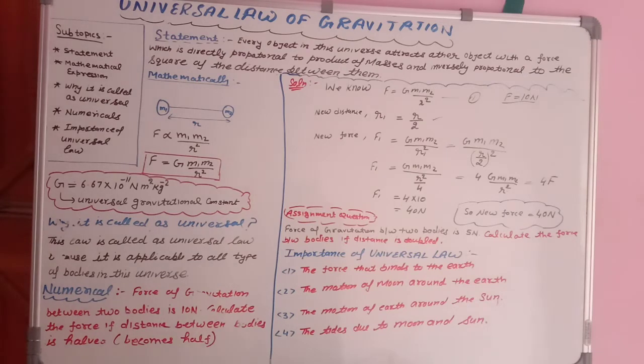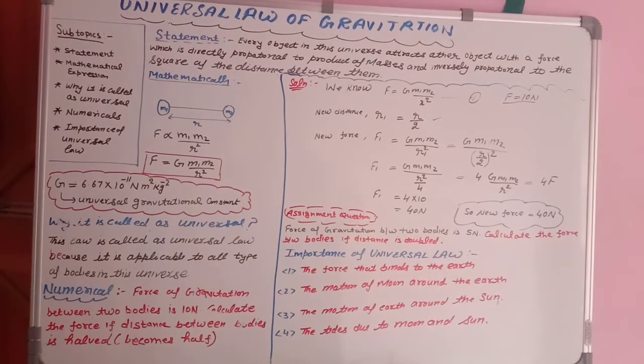Now next is numericals. Numericals on the basis of the universal law of gravitation are very simple. Two numericals I have written here. One I'm going to solve just now and the second is for you. Okay, so let us start. Numerical: force of gravitation between two bodies is 10 Newton. Calculate the force if the distance between the two bodies is halved.